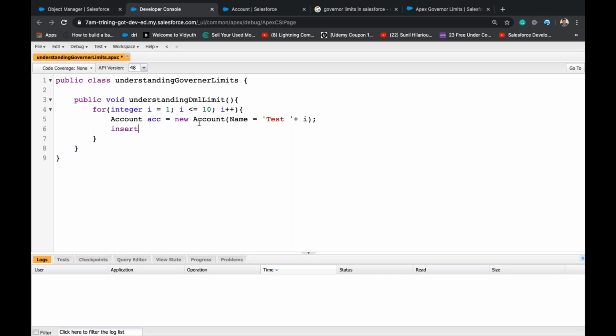Then insert acc. If you know you're creating a single account, you can always mention it inside this instance, and you can insert an account like this. Let's make this static.